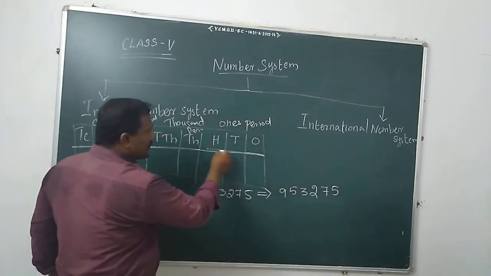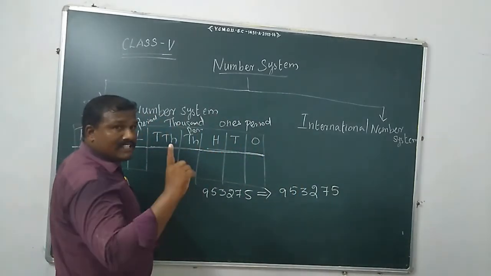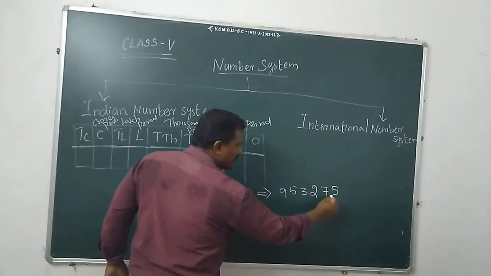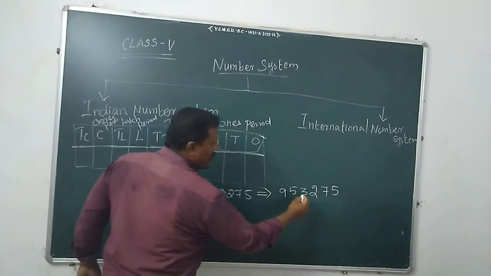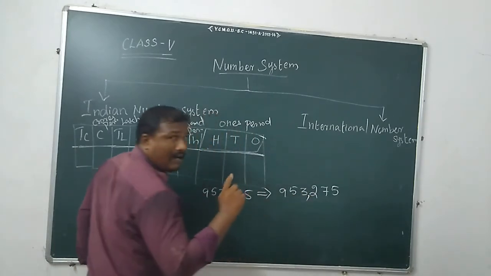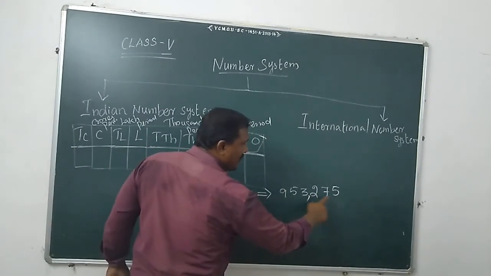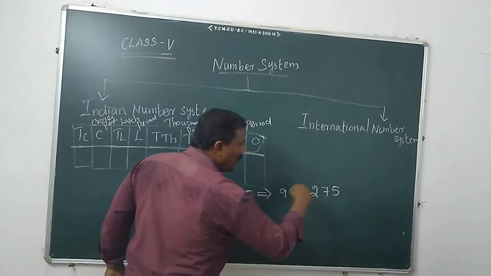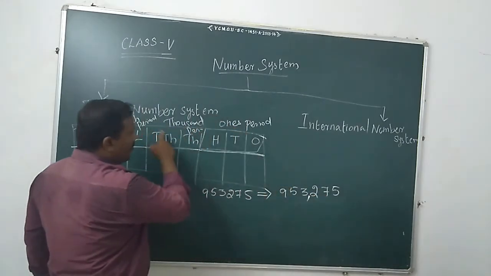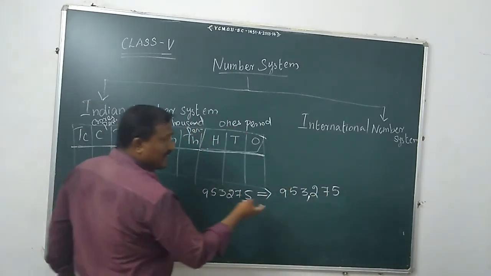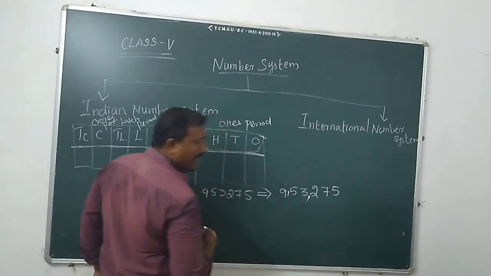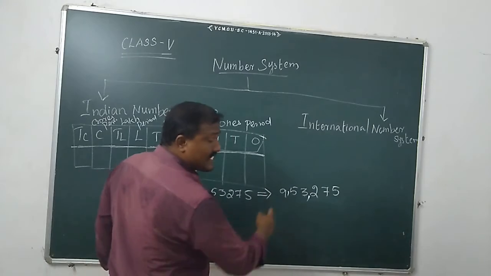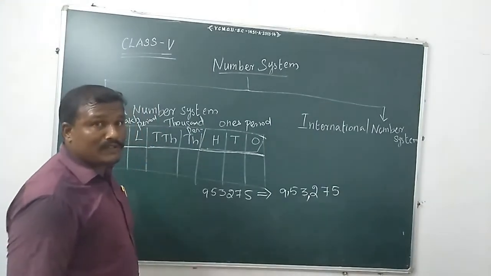Three places come in the ones period: ones, tens, hundred. So we put one comma there. Then the second period: thousand, 10,000. These two places come in the thousand period. This is the standard form of the Indian place value system.